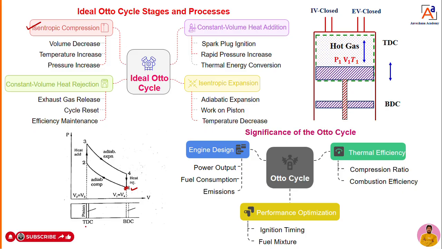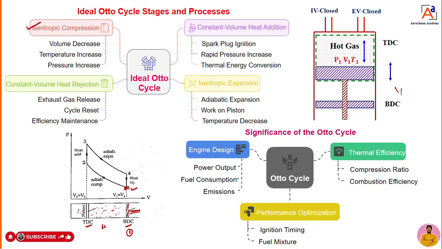Assume, dear students, that there is a TDC and a BDC. The piston orientation may be vertical or horizontal, but here I have taken it as vertical. Assume this is our TDC point and this is our BDC point. Assume the piston is initially at this particular point, which I will call point 1. Once the piston is getting compressed, we are putting work on the piston. Assume there is gas inside the cylinder. Once the piston starts to move from BDC to TDC, whatever air fuel mixture is inside the cylinder will be compressed.